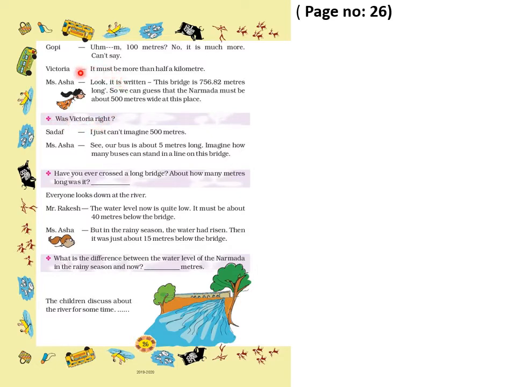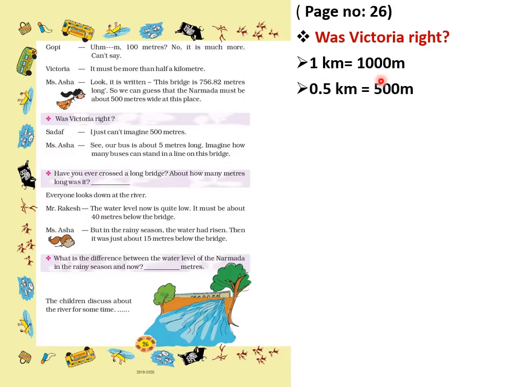Victoria said it must be more than half a kilometer. So is she right or not? See, 1 kilometer equals 1000 meters; we all know this. So half a kilometer, 0.5 kilometer, equals 500 meters, because half of 1000 is 500. The bridge is 756.82 meters long. How long is the bridge?